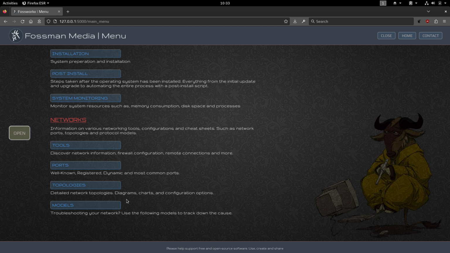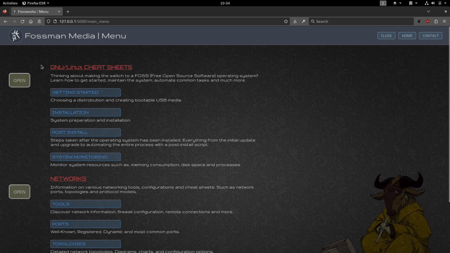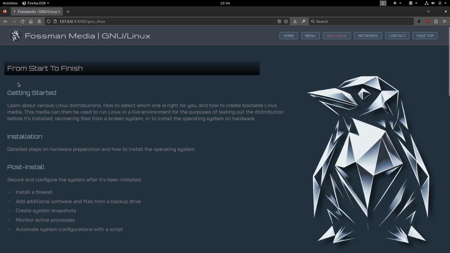For example, if an application is having problems connecting to the internet, you can use some of the ports tables to find out which port that application is running on and then allow it in your firewall and so on. But I think what I'll do now is just go to the GNU page.